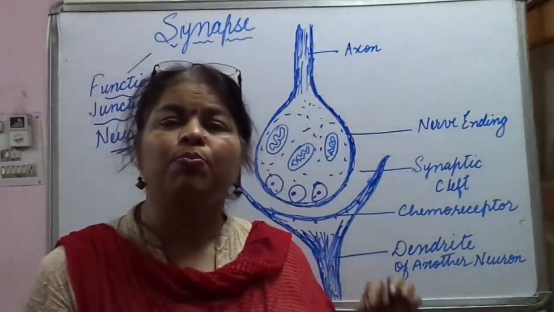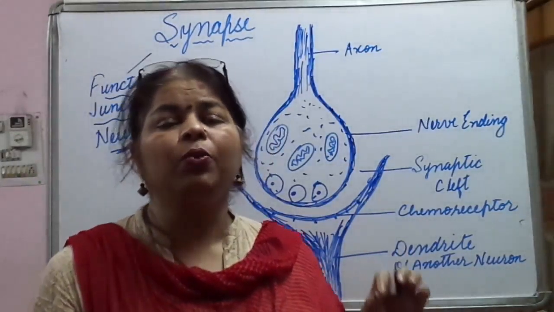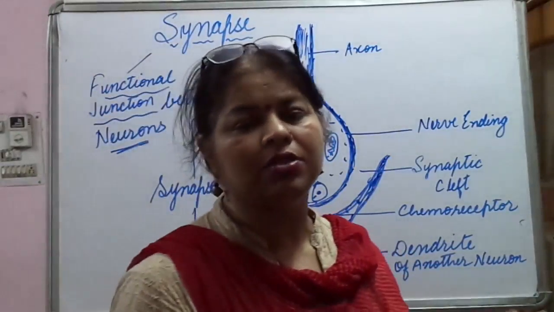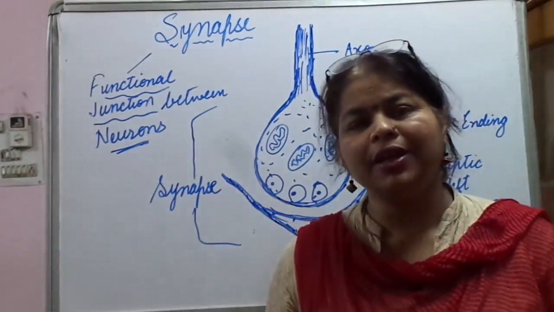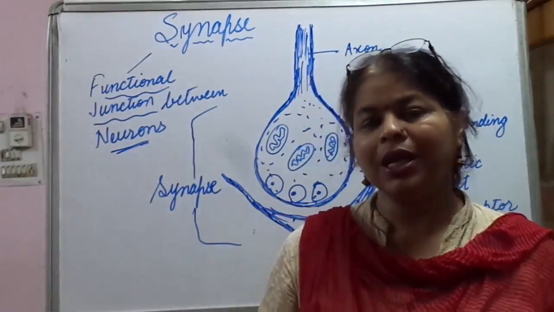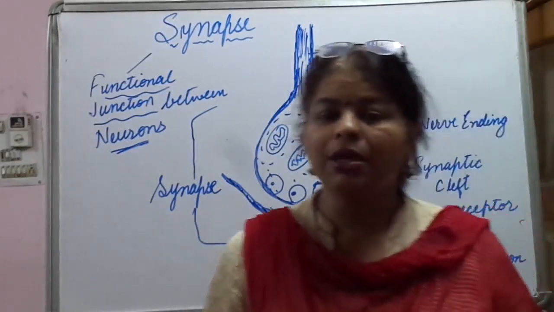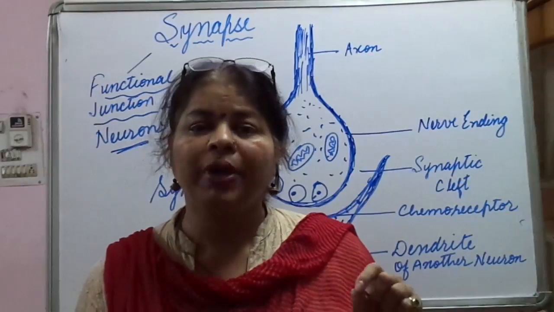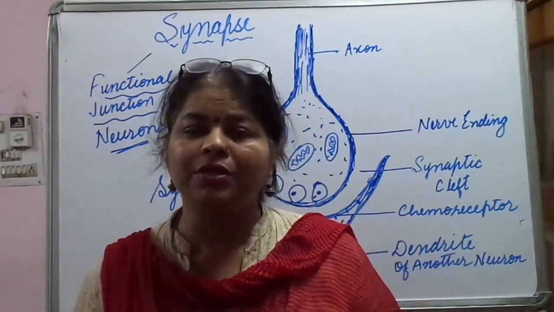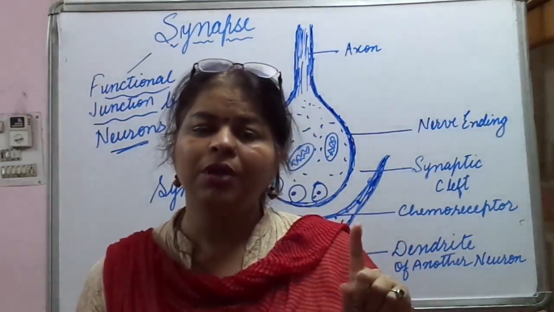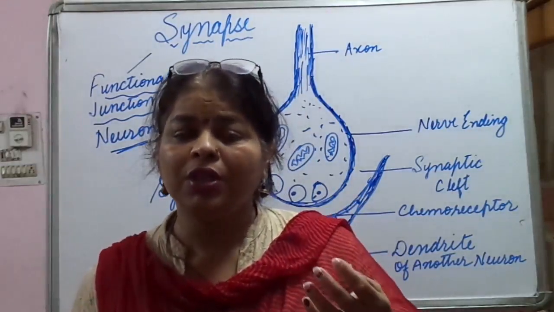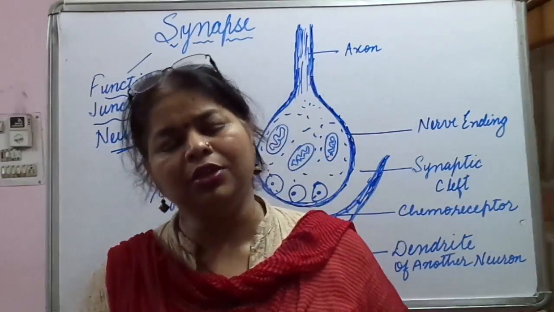It is actually the point of contact between the terminal branches of the axon of one neuron and the dendrite of the other neuron.